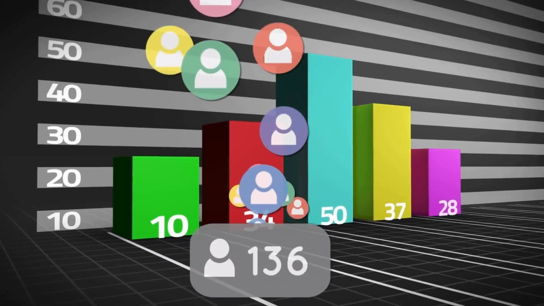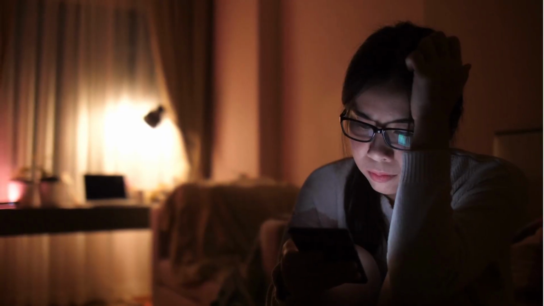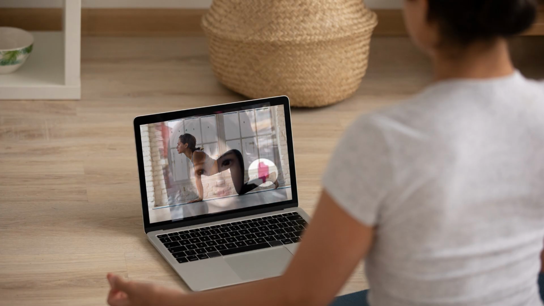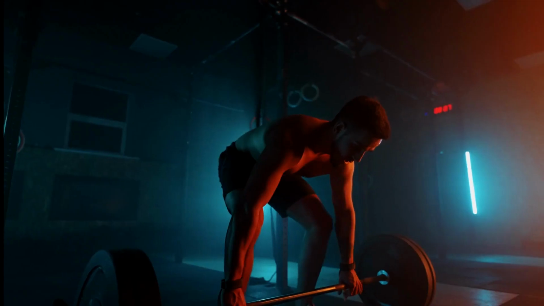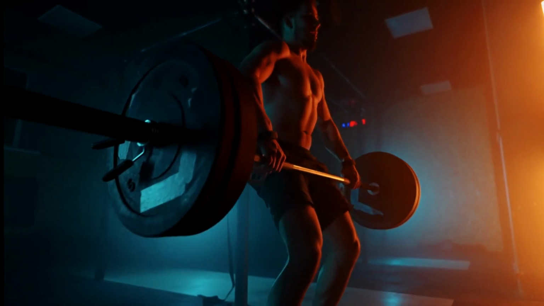Social companion. Xiaoice can be used as a social companion to provide users with companionship and support. This can be especially helpful for people who are lonely or isolated. Personal trainer. Xiaoice can be used as a personal trainer to help users achieve their fitness goals. This can be done by providing users with motivation, support, and guidance.